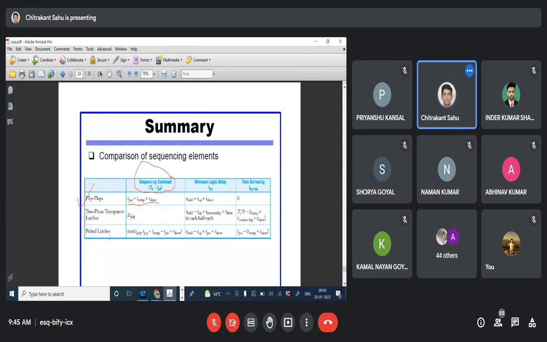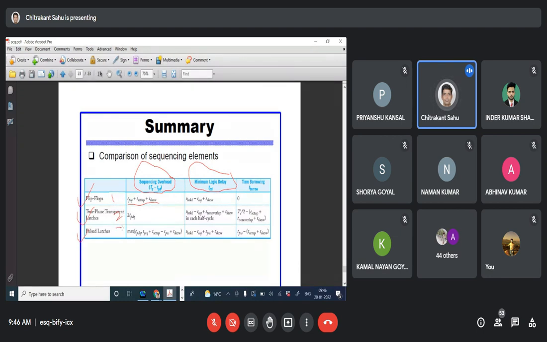There will be a total of six equations: three for the sequencing overhead related to the max delay constraint, and three related to the minimum delay constraint, which is related to contamination delay. Because there are three arrangements, there are six equations. One is the flip flop, the second is the two-phase transparent latch, and the third is the pulse latch. That is why three different blocks are there.